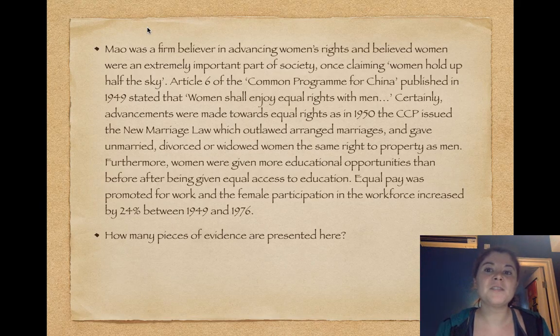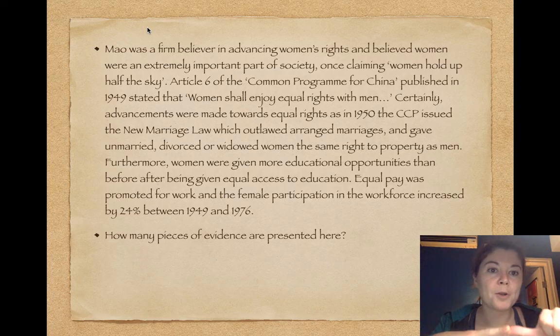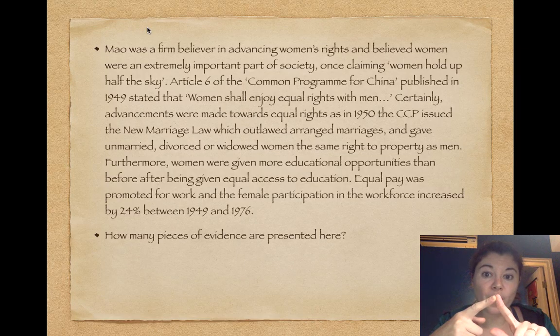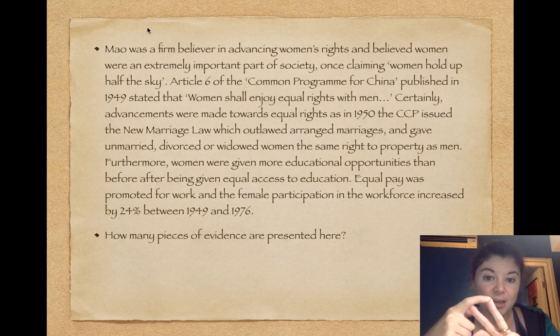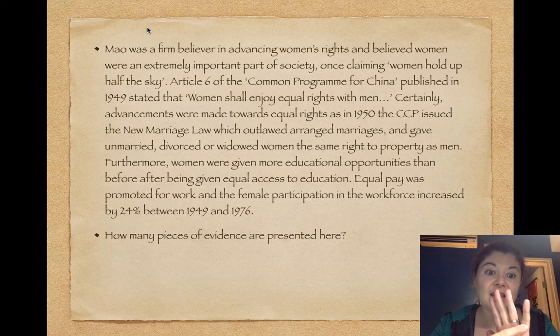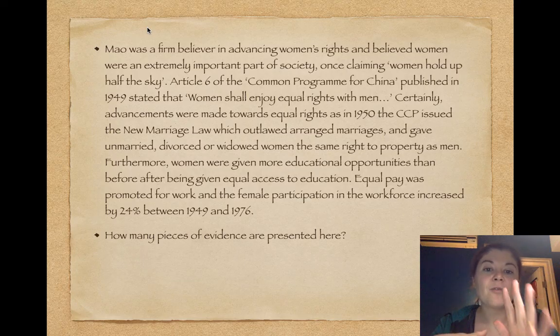So first of all, the first piece of evidence is the quotation from Mao, "Women hold up half the sky." The second piece of evidence is Article 6 of the Common Programme of China. The third piece of evidence is the new marriage law of 1950. The fourth piece of evidence is about equal access to education. And the fifth piece of evidence is about equal pay and the increase in participation in the workforce. So we really have 5 pieces of evidence here, which is, like I said, a lot.